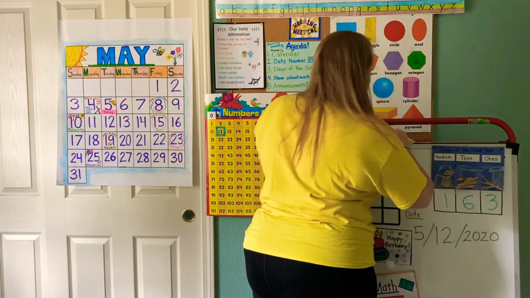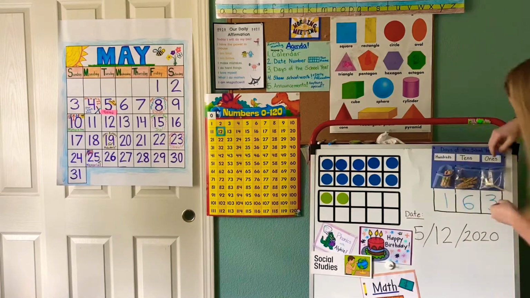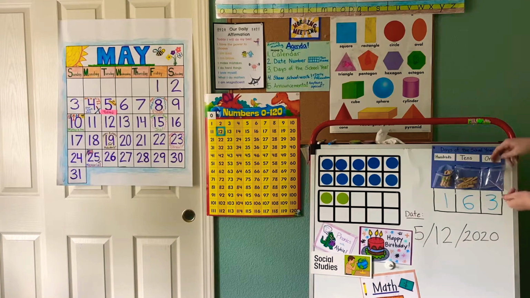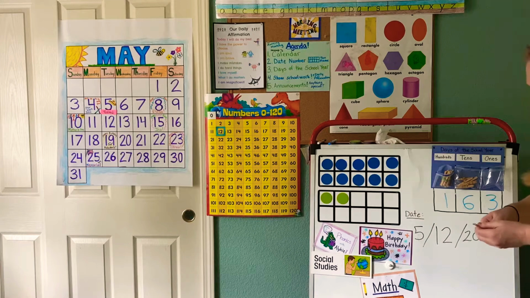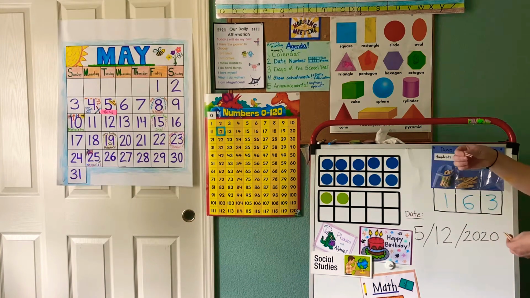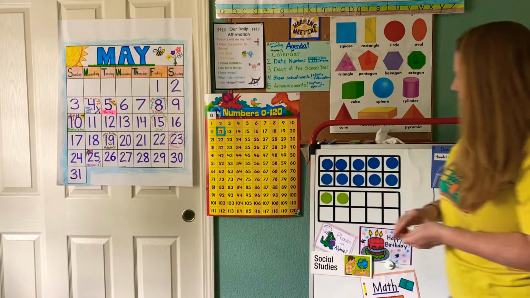All right, now let's make those things match, right? So I just stuck all those ones in there, but they fit in there. Let's take them out. All right. So how many do I need to move over here? Yeah, I need all those ones to become a 10. Let's see if we can do that. 1, 2, 3, 4, 5, 6, 7, 8, 9, 10. And then I have 3 extra. Does that match? 1, 2, 3. Yes.